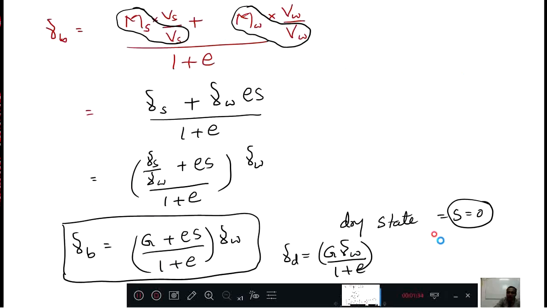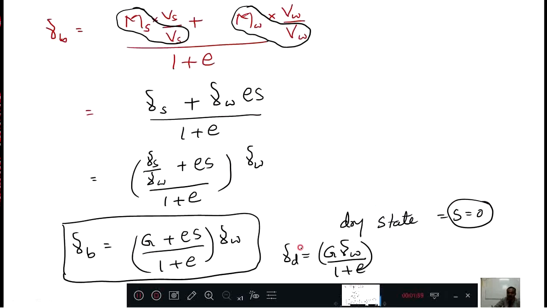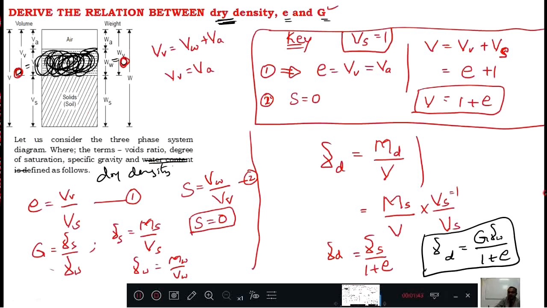Go back. Here, G gamma W divided by 1 plus E. Means by derivation also you can get it.